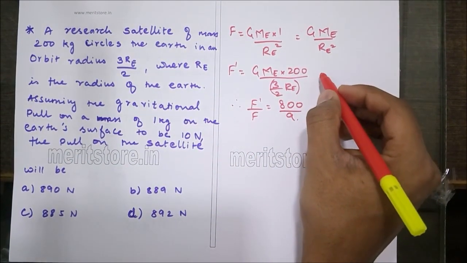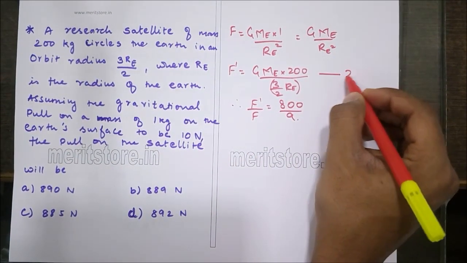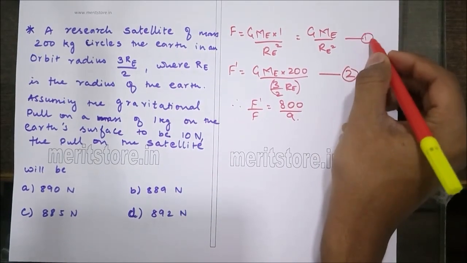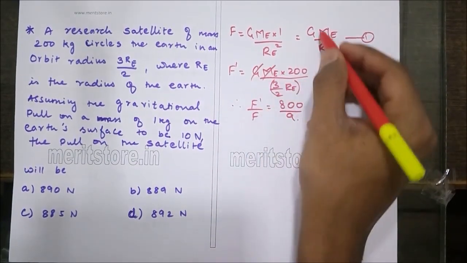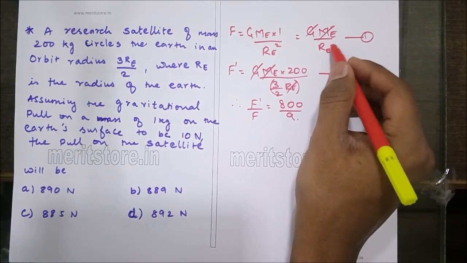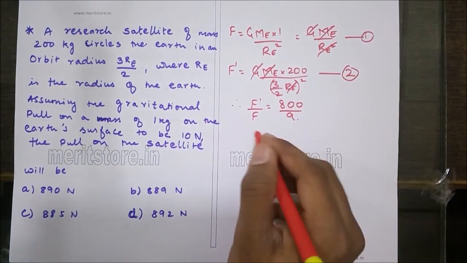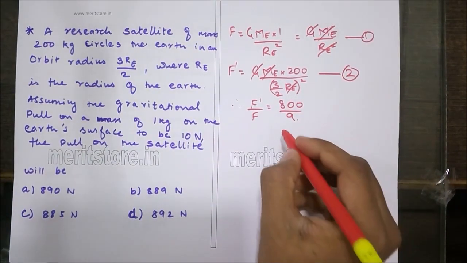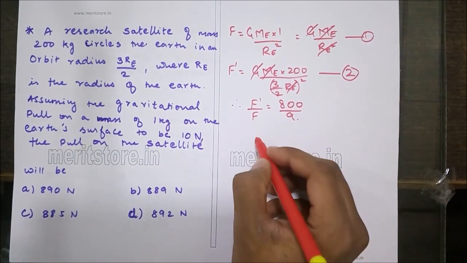When we divide equation 2 by equation 1, the terms G, Me get cancelled and Re squared get cancelled. So what we are left with is 800 by 9.